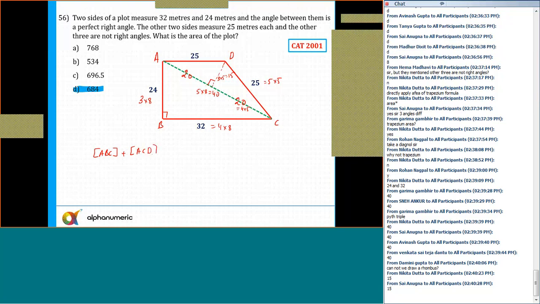ABC plus area of the triangle ACD. So ABC is equal to what? Half into 24 into 30. And ACD is half into 40, and on base 40 height is 50. And that will give me 684. This is the answer.